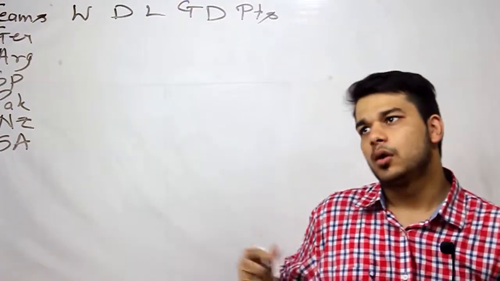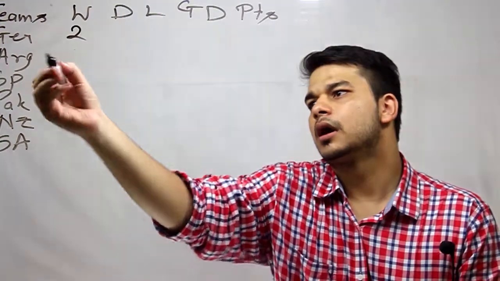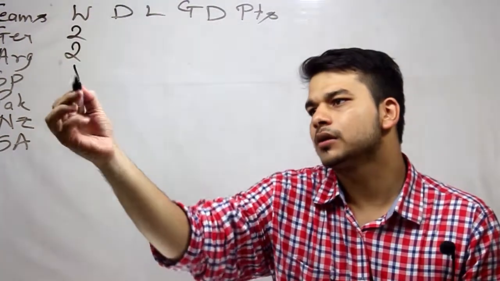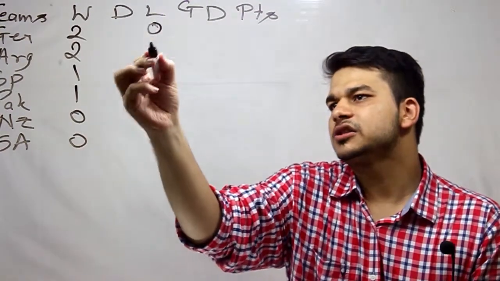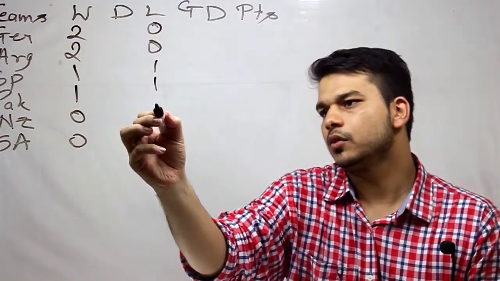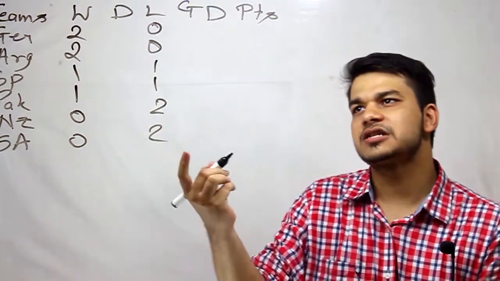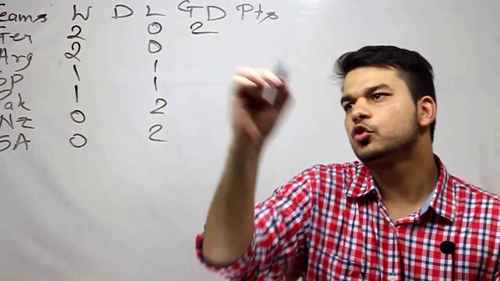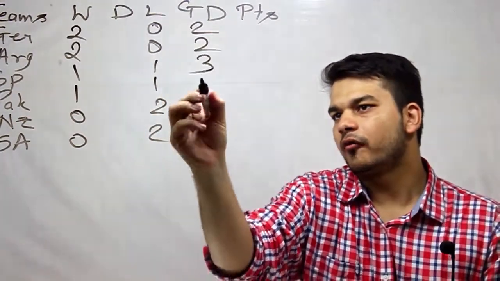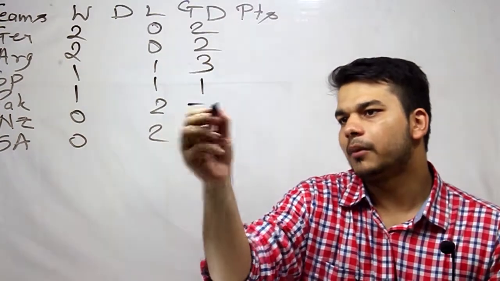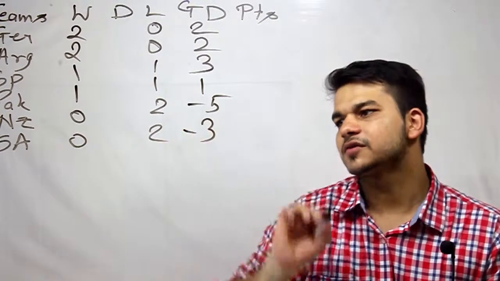Okay, now after the first 2 games, Germany has won 2, Argentina 2, Spain 1, Pakistan 1, and the other two 0 and 0. And the goal difference is given to us as 2 for Germany, 2 for Argentina, 3 for Spain, 1 for Pakistan, minus 5 for New Zealand and minus 3 for South Africa.